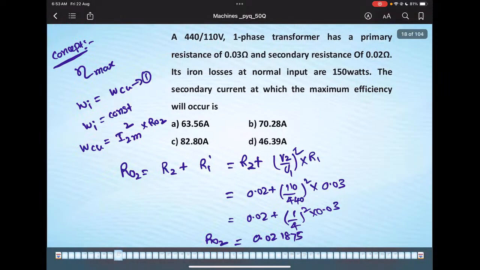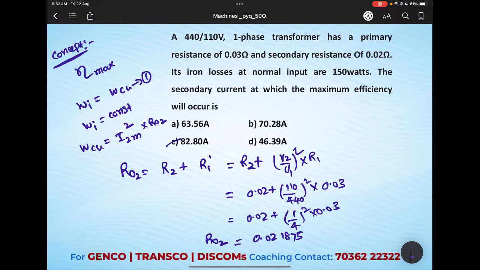So our option is going to match with C. Okay, clear? Just see the question and remember the concept that you studied regarding it. Follow the formulas and apply the given data. You can get the answer very easily.